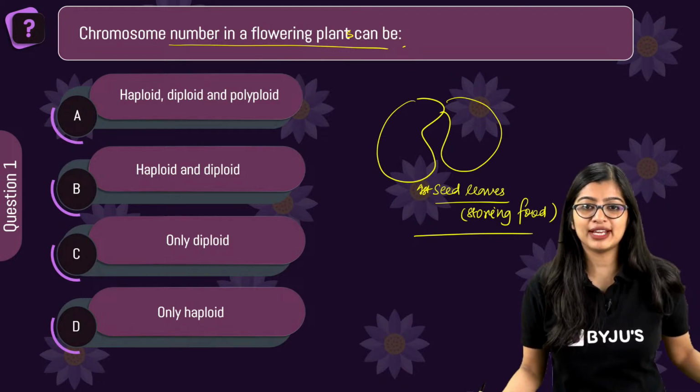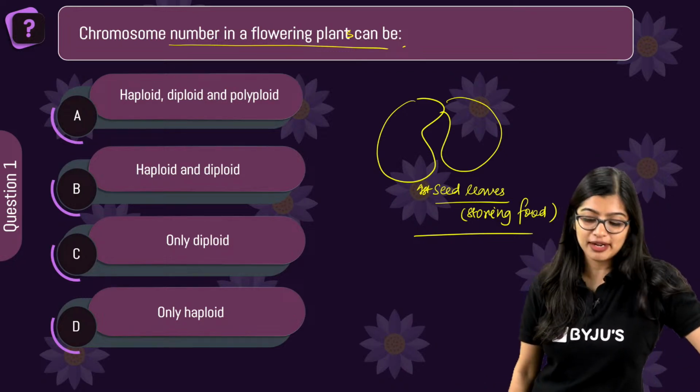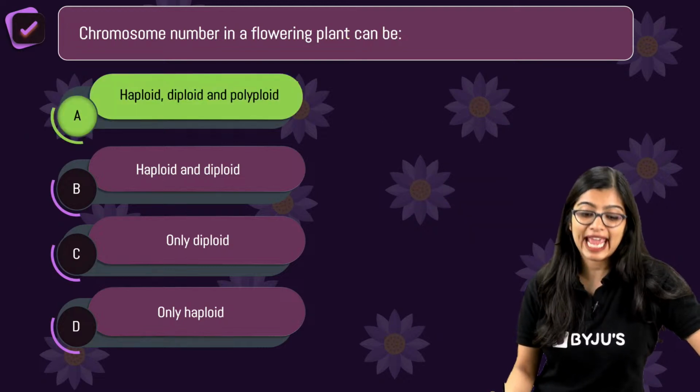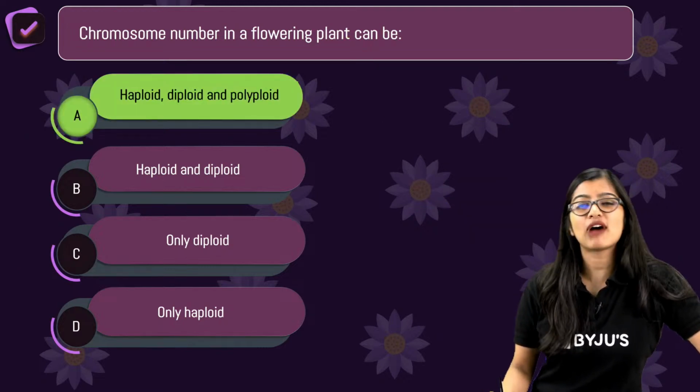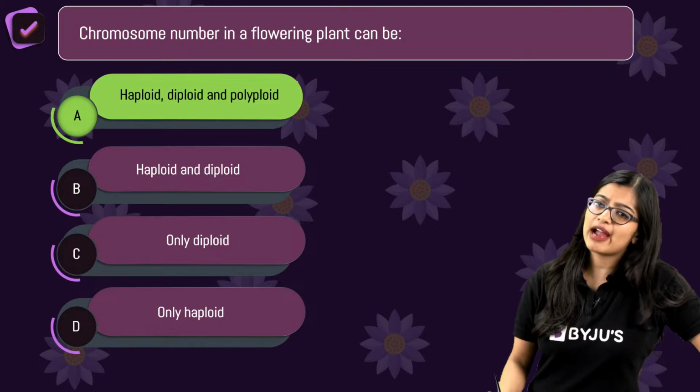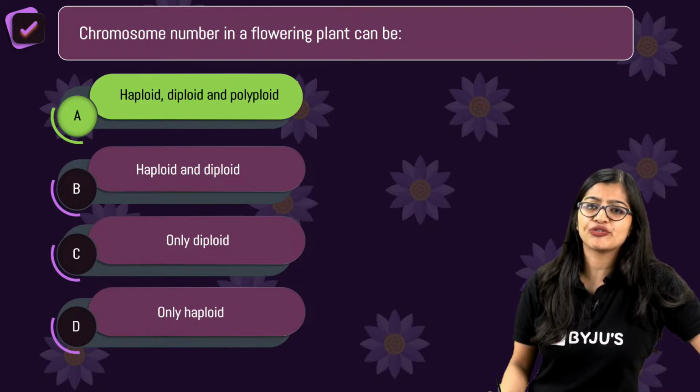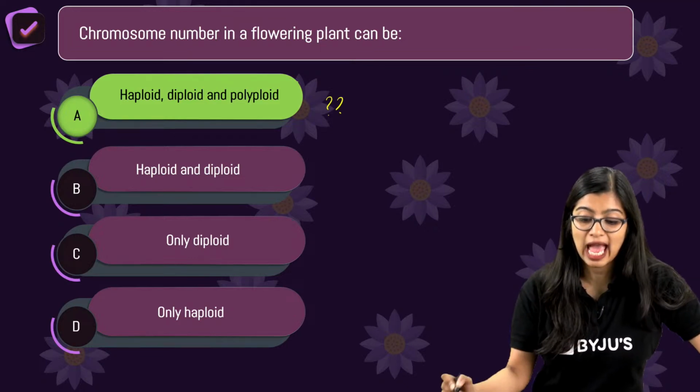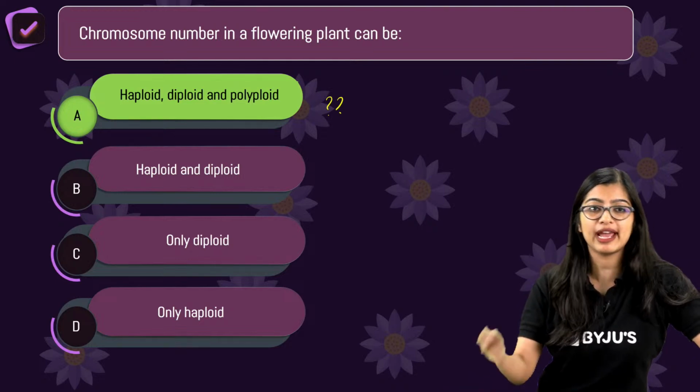Very good, very good. Yes, all right, wonderful. The correct answer is A. But I also want you to tell me why you voted for A. Why did all my wonderful students vote for A? What is the reason behind choosing haploid, diploid and polyploid, right?